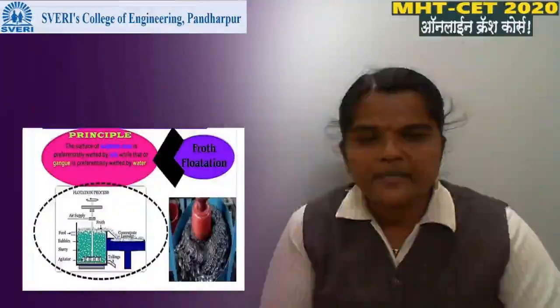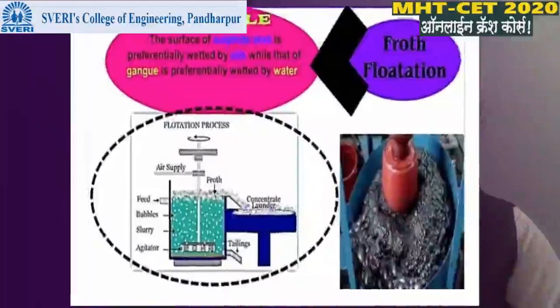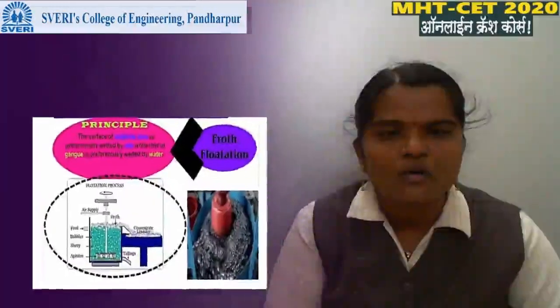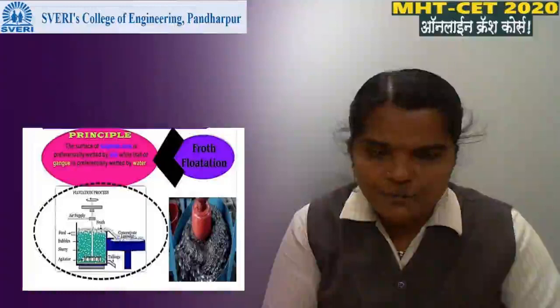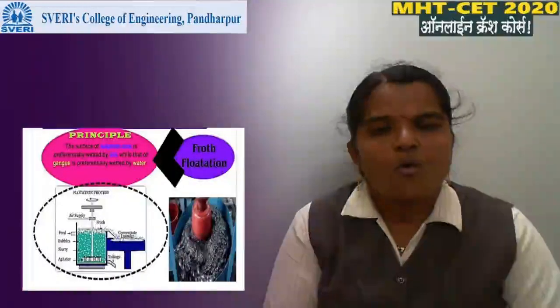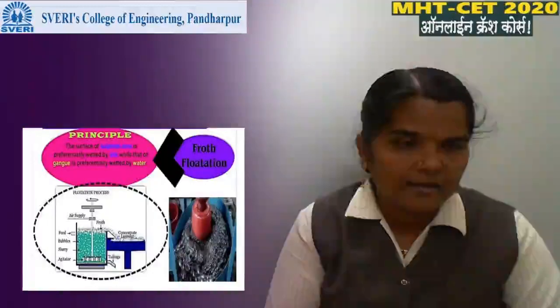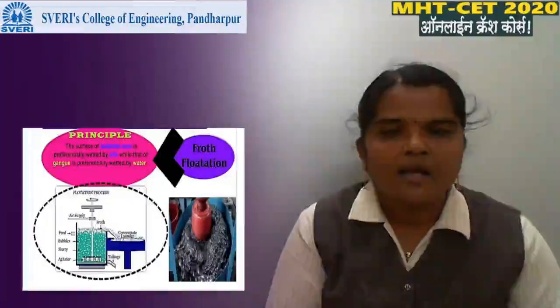Then next method is froth flotation process. This froth flotation process is generally used for sulfide ore. In the froth flotation process, ore and gangue have different wetting properties.